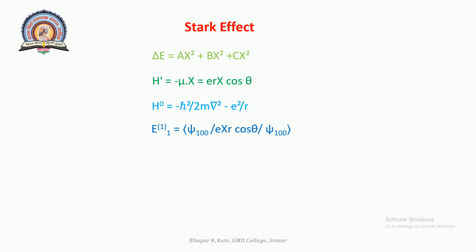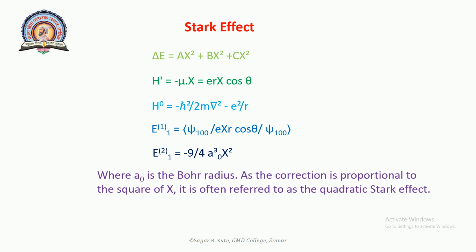The second order correction, when evaluated, gives E2 equal to minus 9 by 4 a0 cubed into X square, where a0 is the Bohr radius. As the correction is proportional to the square of X, it is often referred to as the quadratic Stark effect. Though the ground state of the hydrogen atom shows no first order Stark effect,